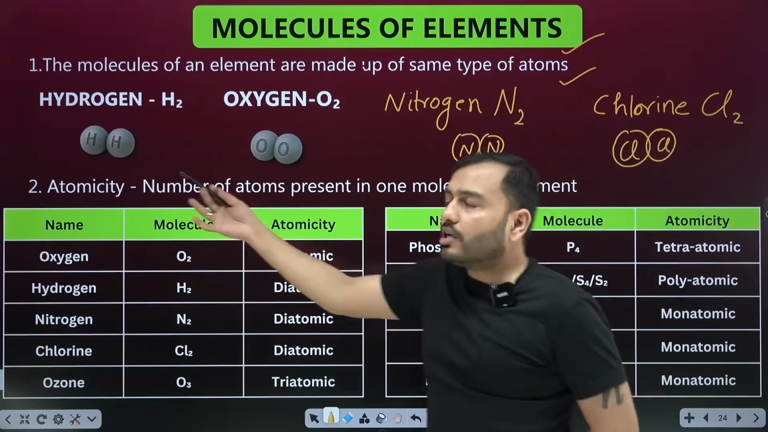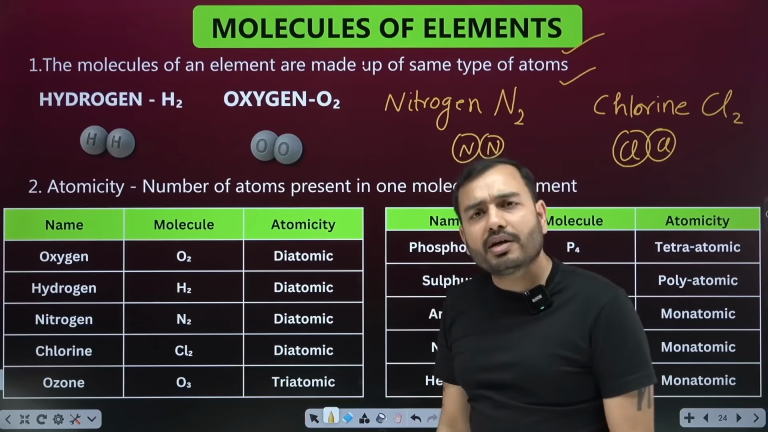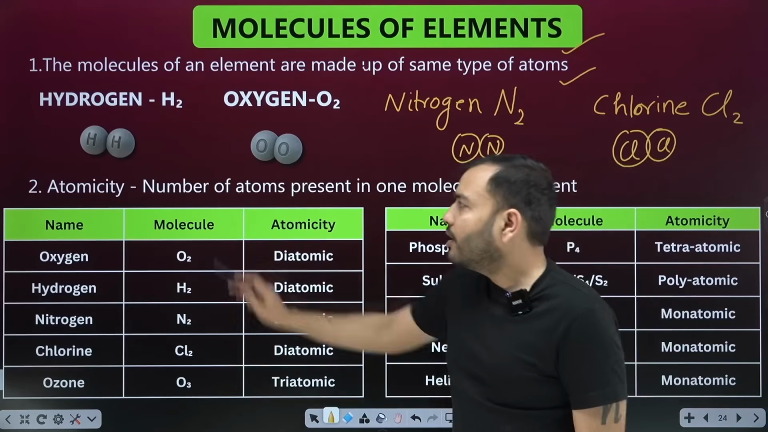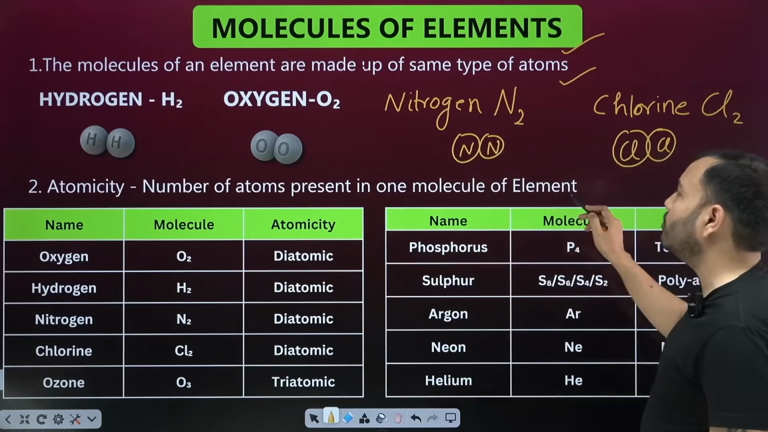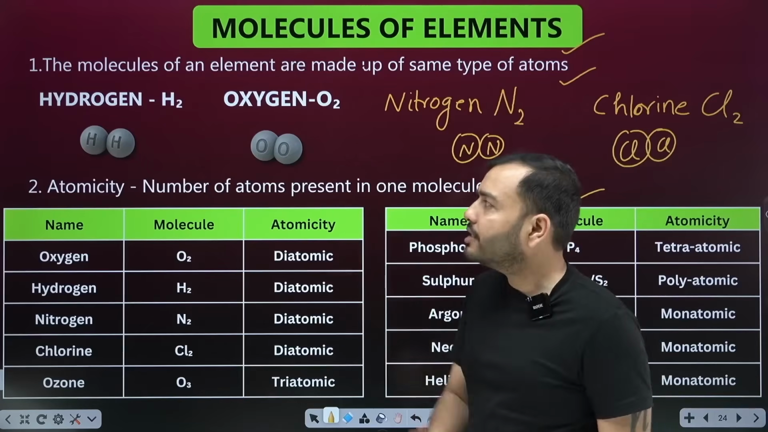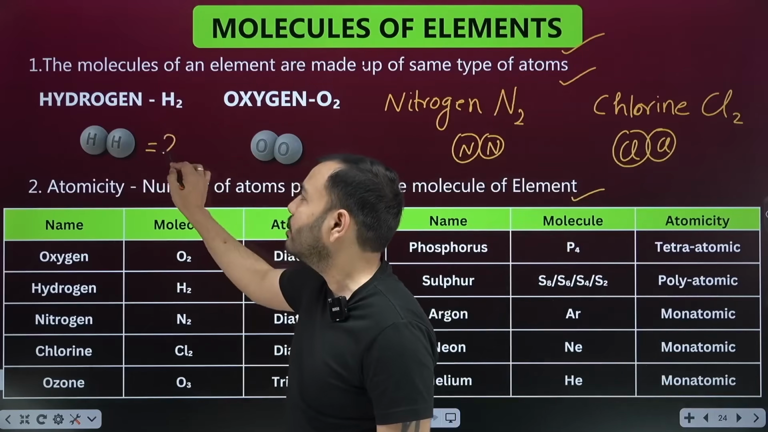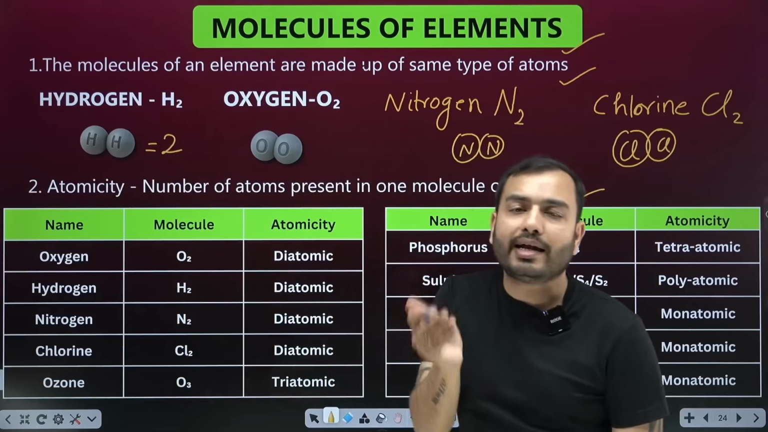Okay. Now a term came, atomicity. What is this? How many atoms are sticking together? We call this atomicity: the number of atoms present in one molecule of an element. How many atoms are present in one molecule? For example, how many atoms are present in one molecule of hydrogen? What would be the answer? 2. So this we call diatomic.